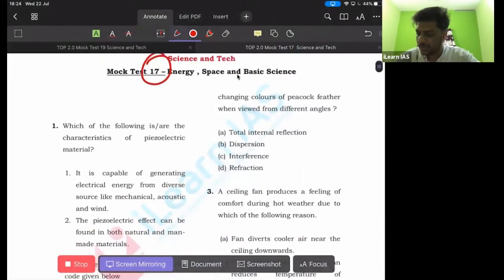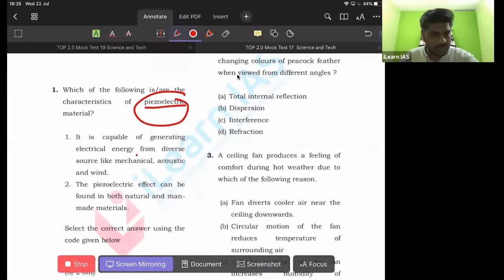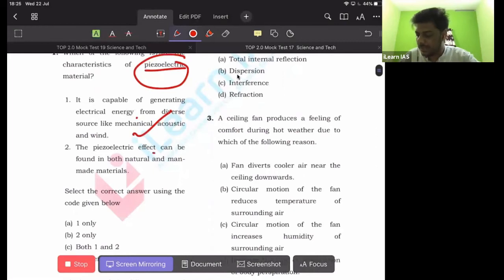So first one. Which of the following is the characteristic of piezoelectric material? Piezoelectric material is a basic scientific phenomenon, and it is the capacity of objects to generate electrical energy from diverse sources like mechanical, acoustics, and wind, which is a correct statement, which is very general. And second one, the piezoelectric effect can be found in both natural and man-made materials.